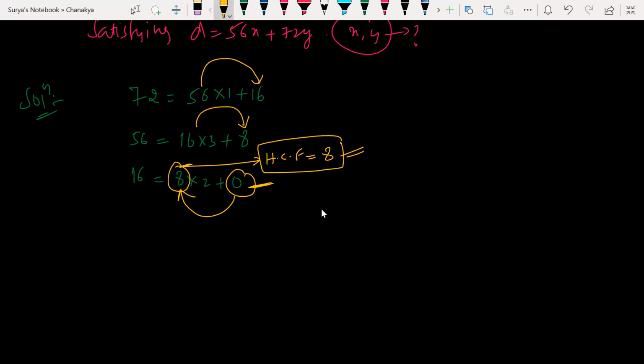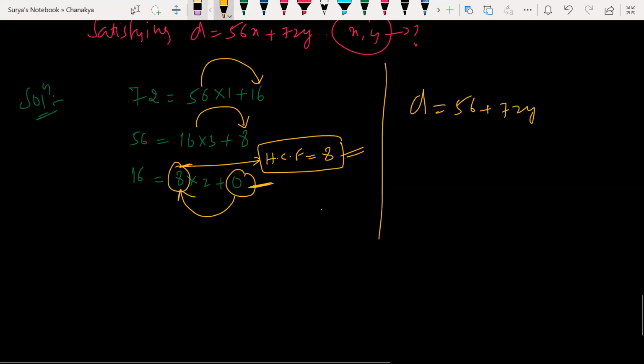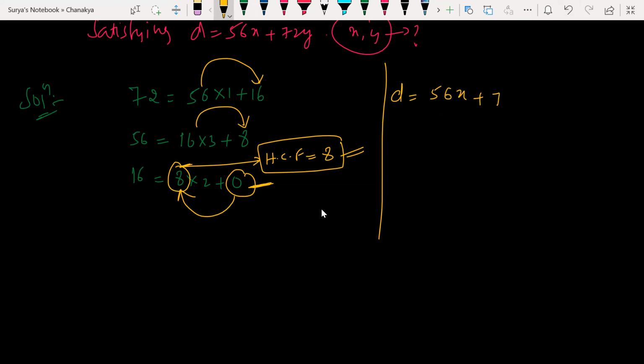Let us say now, look here. Yes, sir. Even I can do up till this part, but I have a problem satisfying that equation. Satisfying the equation, right? D is equal to 56x plus 72y. Very very simple, don't worry. Compare the equation. I am taking this as star equation, and this I am taking as hashtag. Compare star equation and hashtag. Look from hashtag equation.